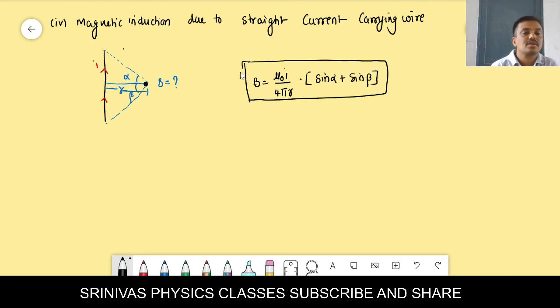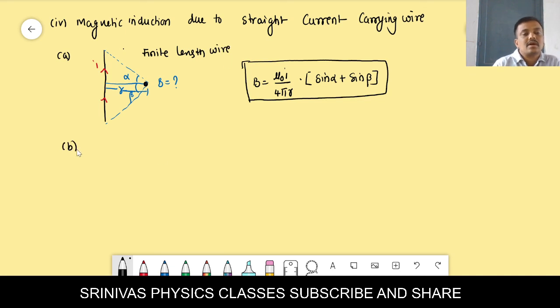If you want, you can watch, but it is not in the syllabus. But you have to remember the formula. This formula is useful for learning some other conditions. Here, this is the finite length wire. For the finite length wire, the magnetic induction formula is this one.